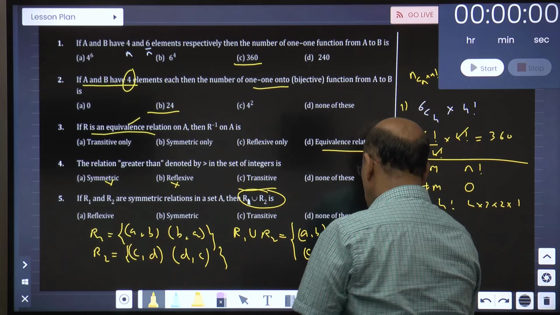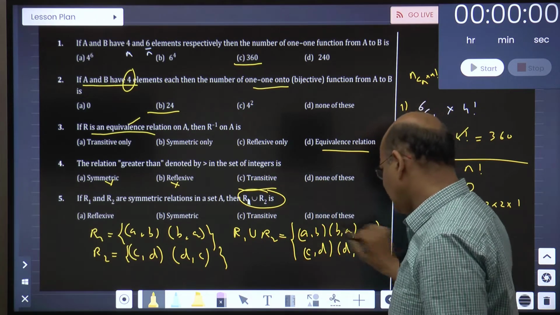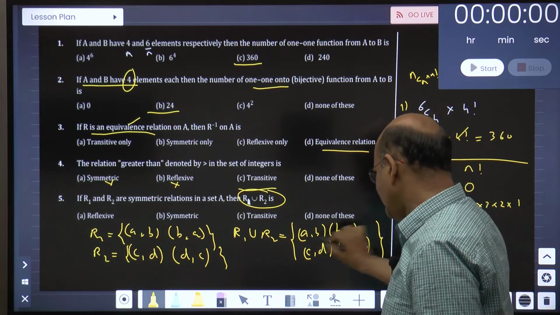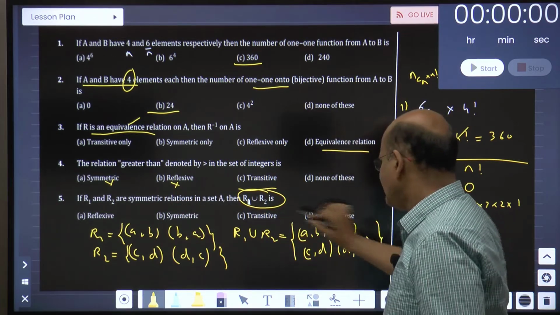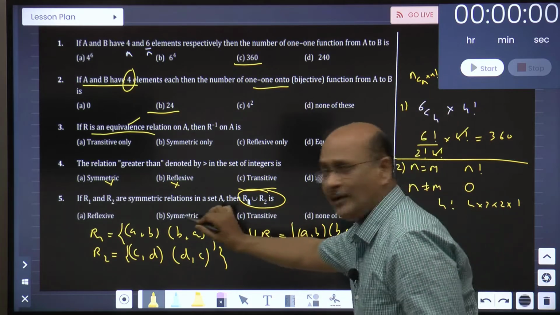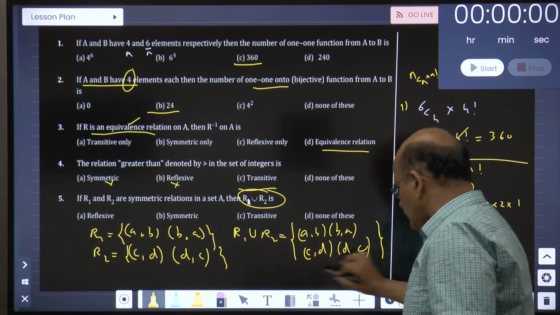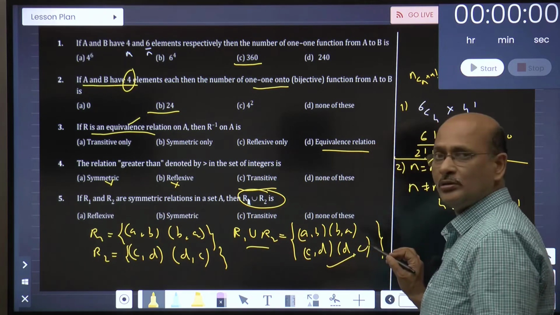So there is no concept as such in this, just the basic thing of set language. If you see this, can you tell me, is it reflexive? No. Is it transitive? AB is there, BA is there, A is not there, out of question. Symmetric? Yes, AB is there, BA is there, and CD is there, DC is also there. So in the union, it is symmetric.